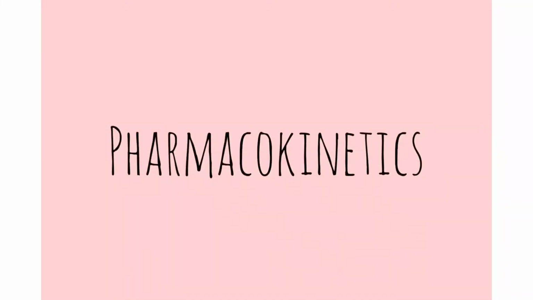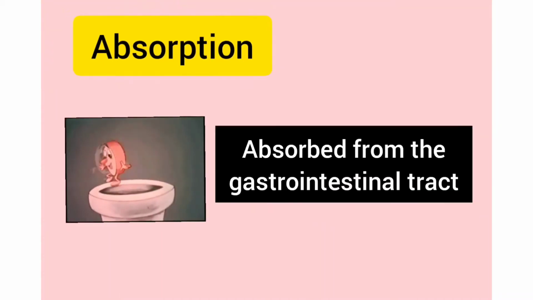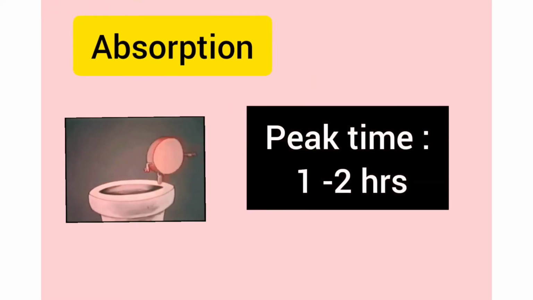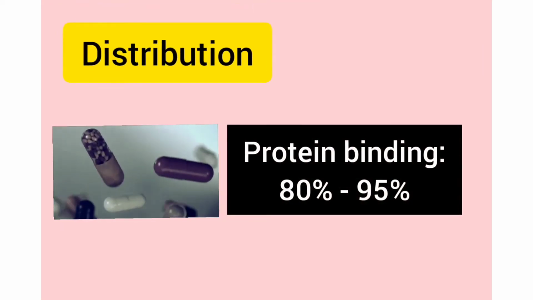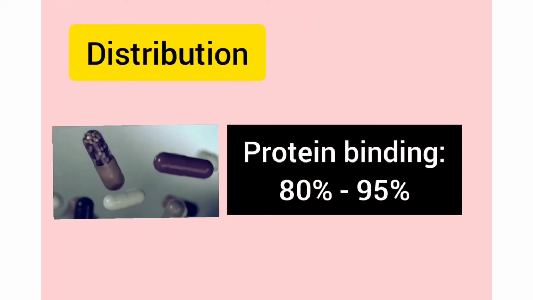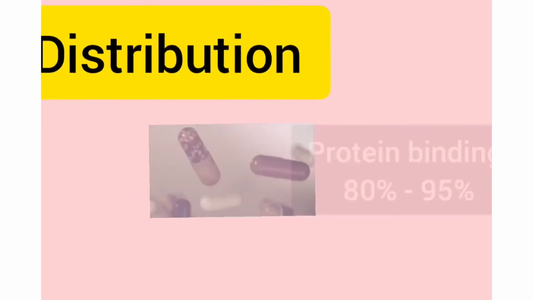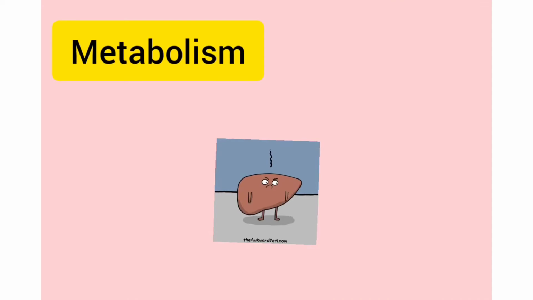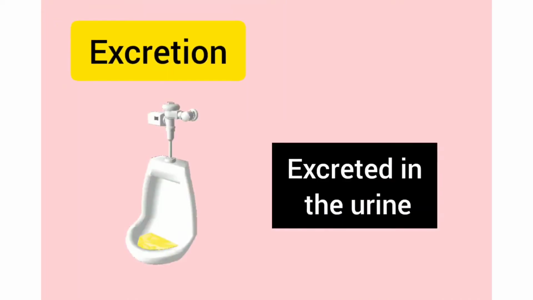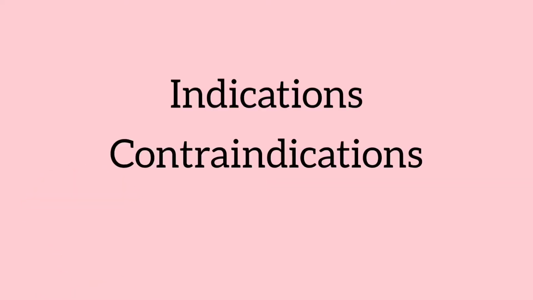Now let's explore our pharmacokinetics. First is our absorption. We are rapidly absorbed from the gastrointestinal tract, having a peak concentration attained after 1 to 2 hours. We are distributed rapidly throughout the body with 80% to 95% protein binding and metabolized by the liver and excreted in the urine. Thank you, partner. Now let's proceed to our indications and contraindications.